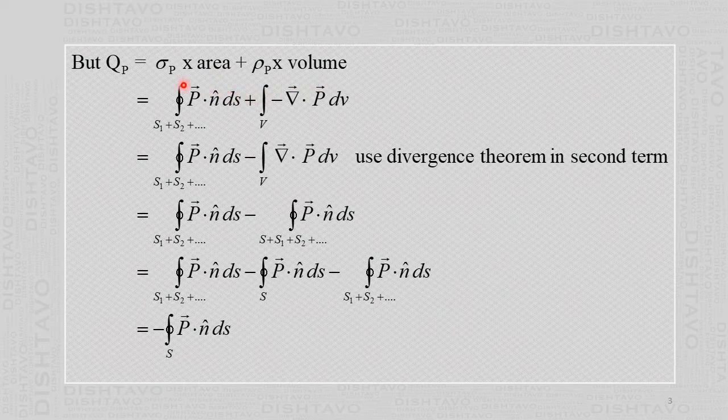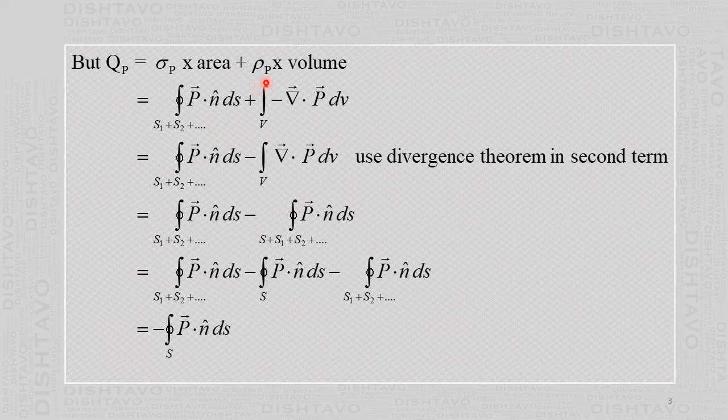As we have seen in the previous lecture, the surface charge density of polarization is vector P dot unit vector n, and this dS, that area, comes there, and it is a surface integral, and the surfaces here are S1 plus S2 plus more such areas around the embedded charges.